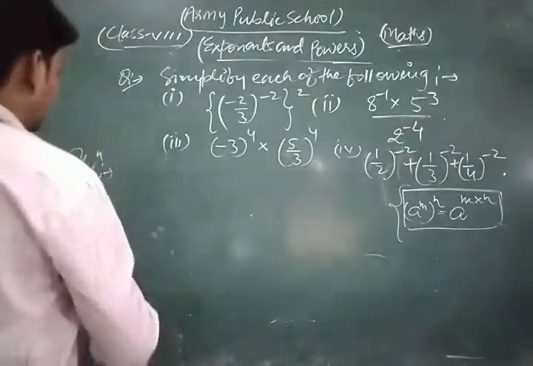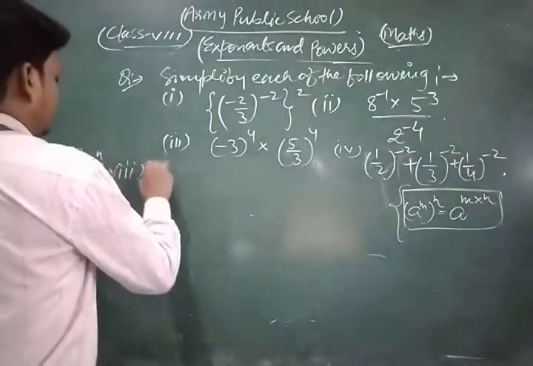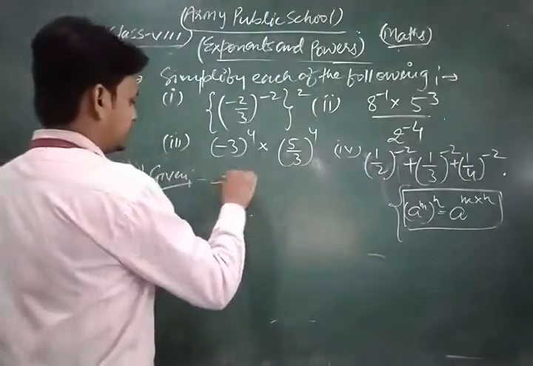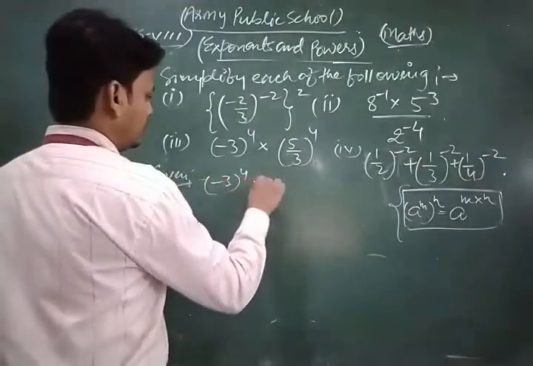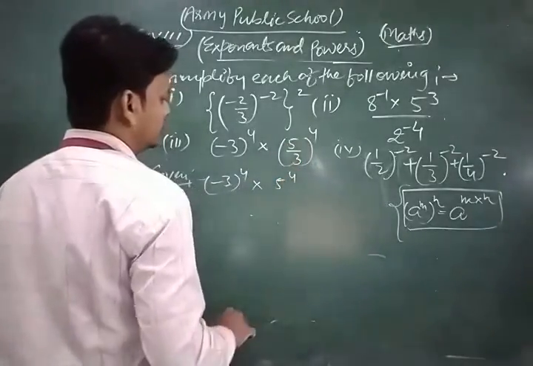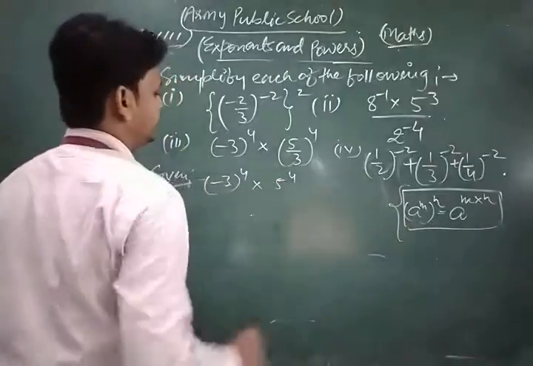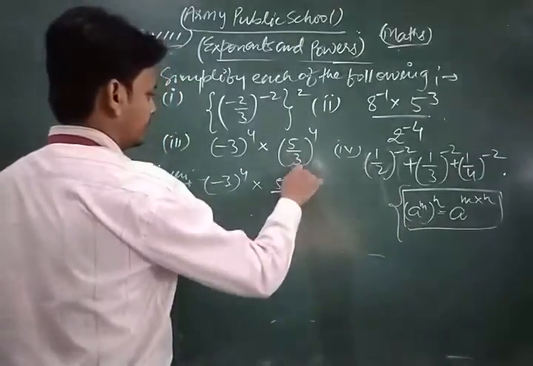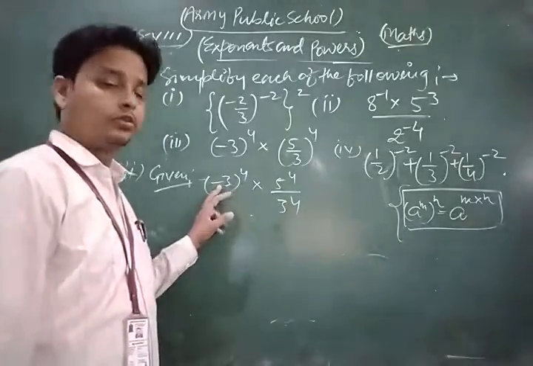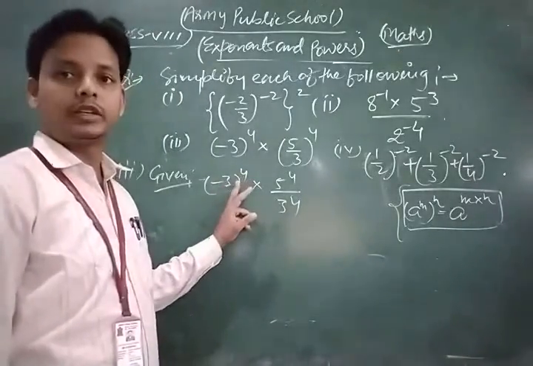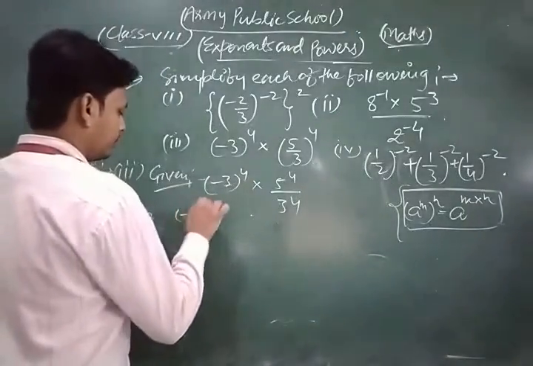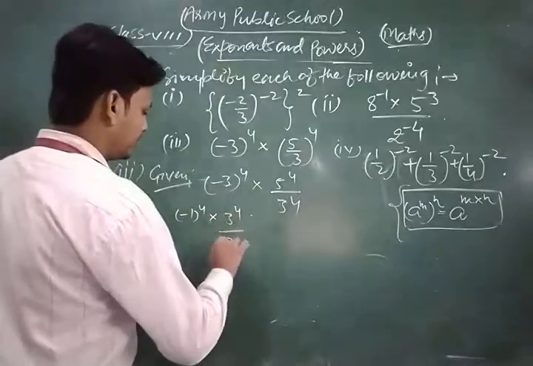This is the third part. So this is given expression. This is minus 3 to the power 4 into 5 power, we split the bracket, 3 power 4 upon this is 3 power 4. Now look, if this is negative number, but the power is even, so we can write plus 3. We get as, we can write minus 1 to the power 4 into 3 power 4 upon 3 power 4